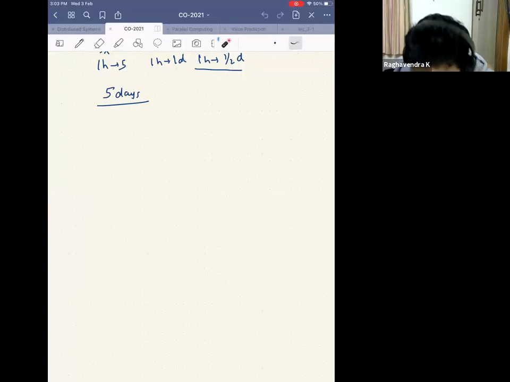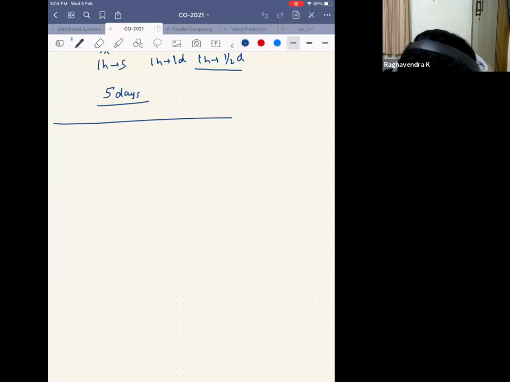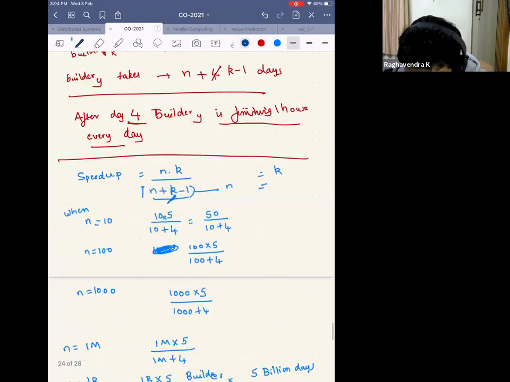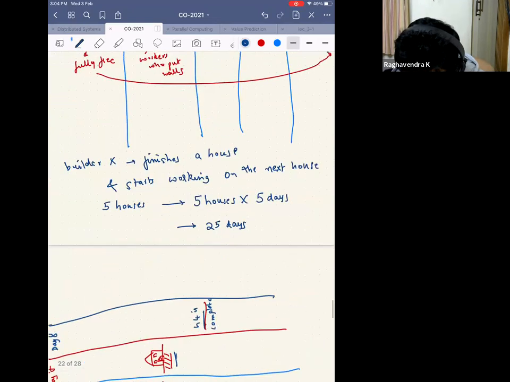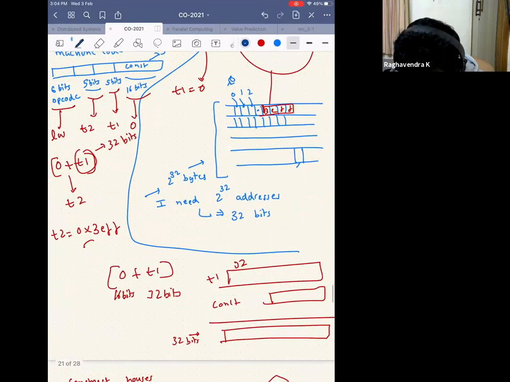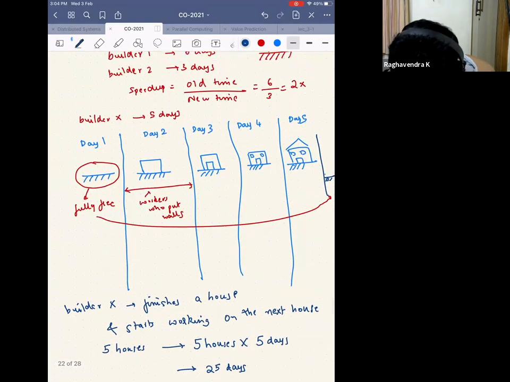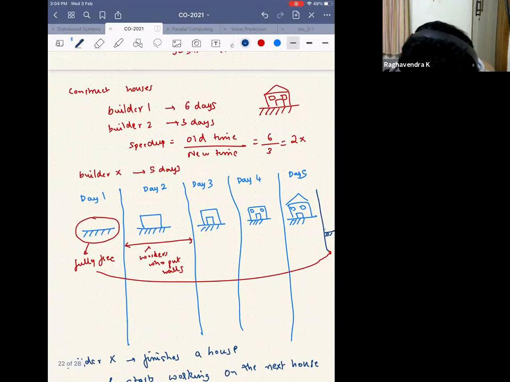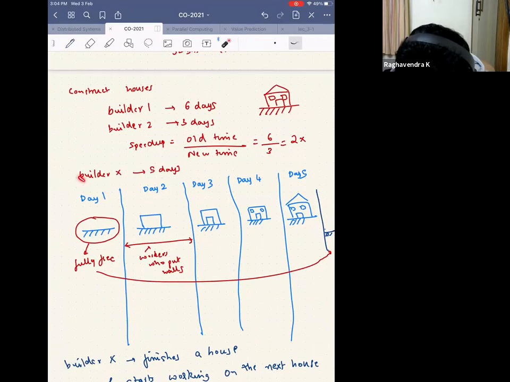Okay. So what were we looking at? We were looking at constructing a house, and we said that one house takes 5 days. Let me just rewind whatever we were trying to do. So we said that one house takes 5 days if Builder X does it.